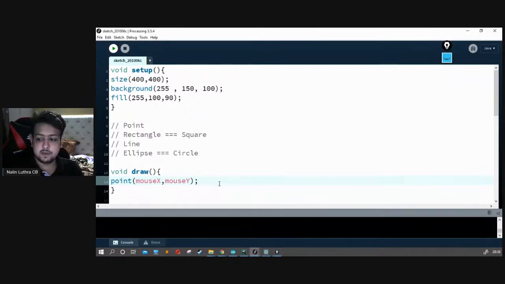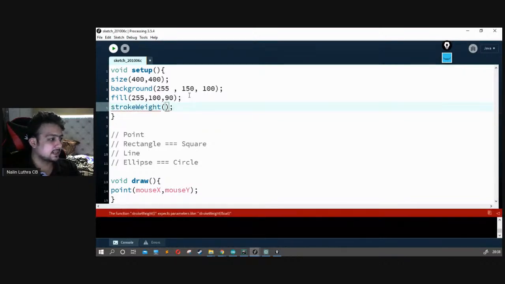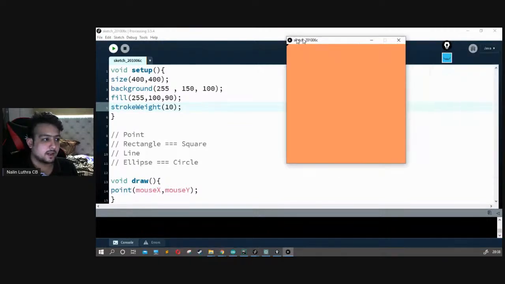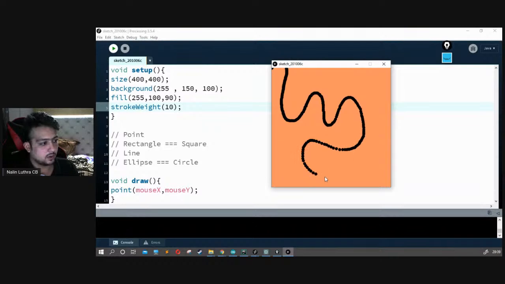Someone was asking me how to increase the size of our stroke. So we say strokeWeight. Let's set the stroke weight to about 10. Cool, let's play it again. As you can see, before starting the system, you can see a dot exactly at the 0, 0 corner. When I move it, I can draw whatever I want to.